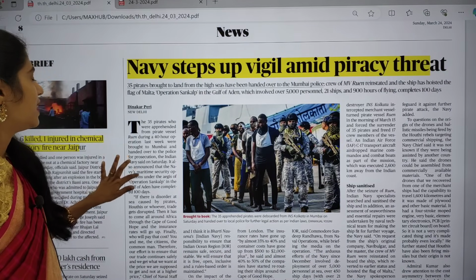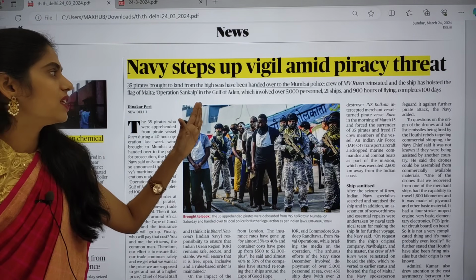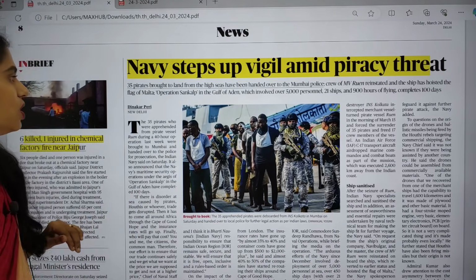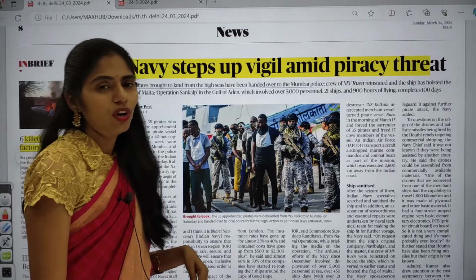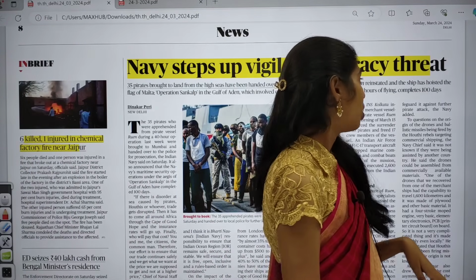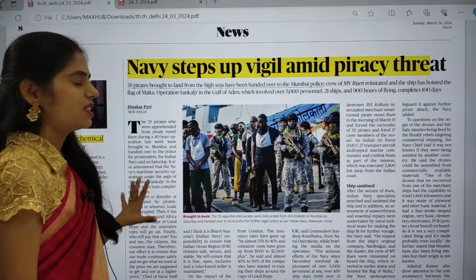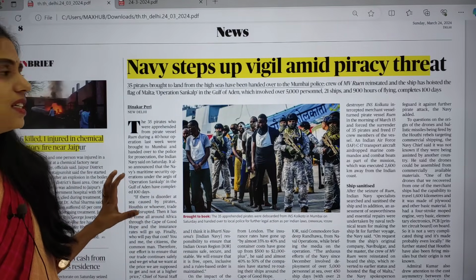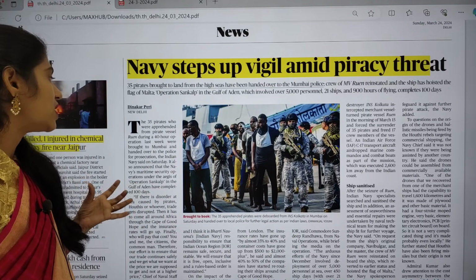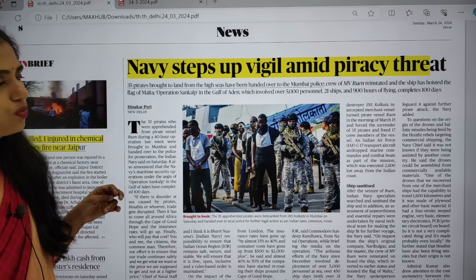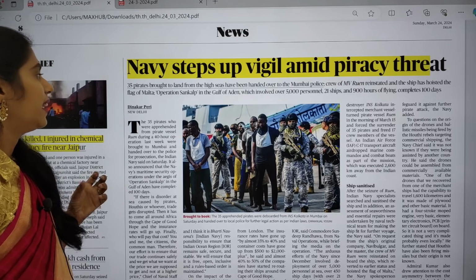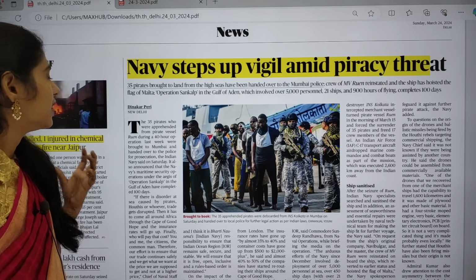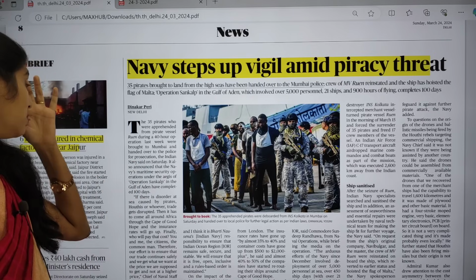The next topic is about the Navy stepping up vigil amid the piracy threat. What happened recently? One operation done by India, that is Operation Sankalp, has completed 100 days, and this operation is very successful. In the recent attack or raid, around 35 pirates were brought in.